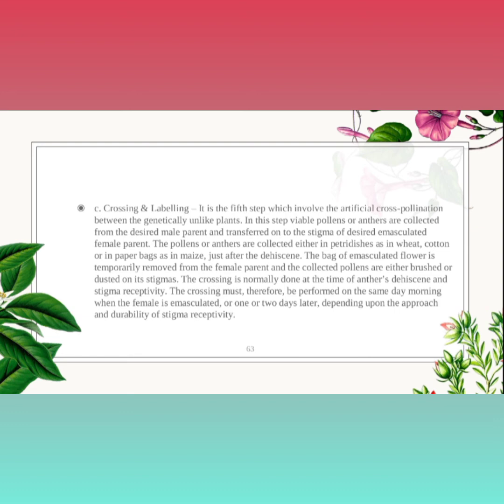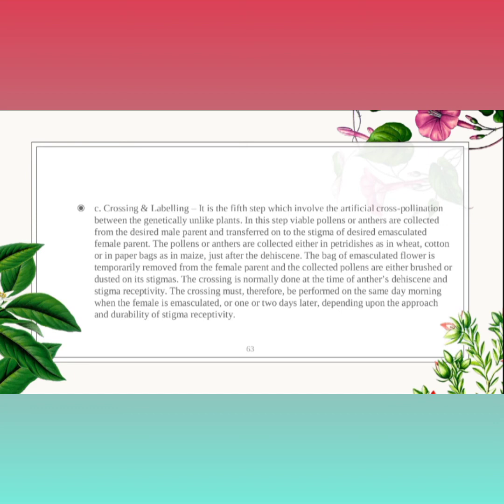The crossing must therefore be performed on the same day in the morning when the female flower is emasculated, or one or two days later, depending upon the approach and the durability of stigma receptivity. Crossing is nothing but using the collected pollen grain. The male plant's pollen grain is collected in a petri dish. When the female stigma is ready, we have to do the cross pollination. With the pollen grain collected in the petri dish, open the female flower bag and gently brush or dust it on that stigma.